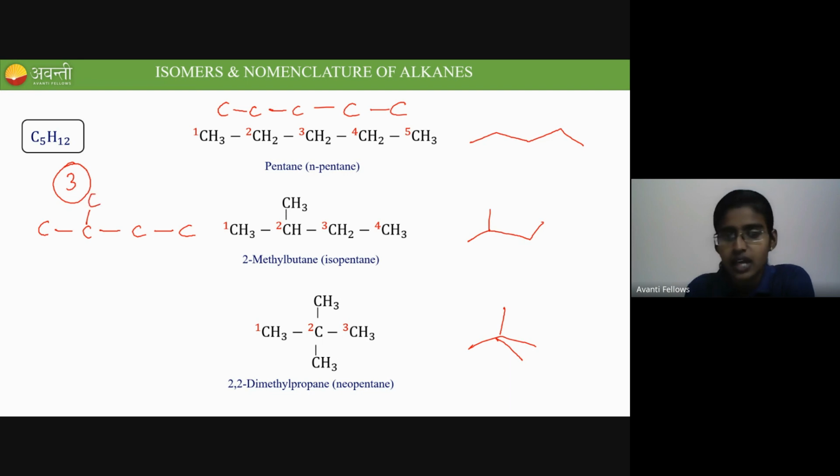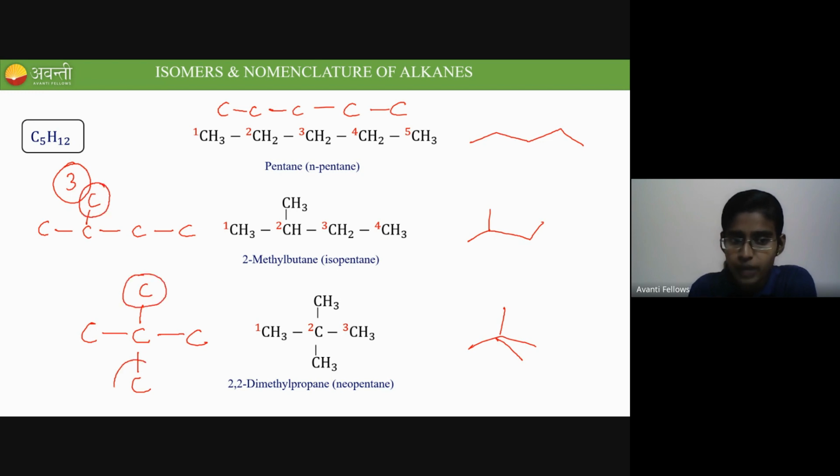In the third structure, 3 carbon atoms are in a straight chain, but 2 are branched. So 1 is linear, the second has 1 branch, and the third has 2 branches. They differ in the skeletal structure of the carbon, so that's why it is an example of chain isomerism. Clear now for all who asked this doubt? Clear for all of you?